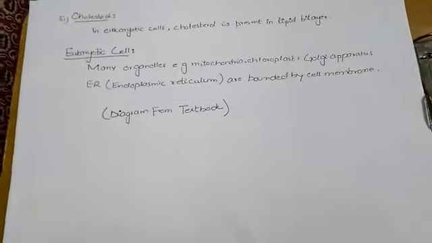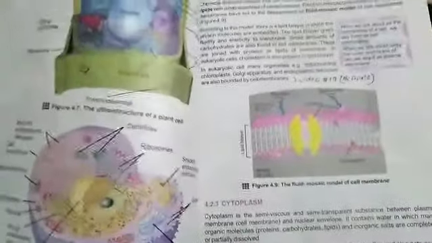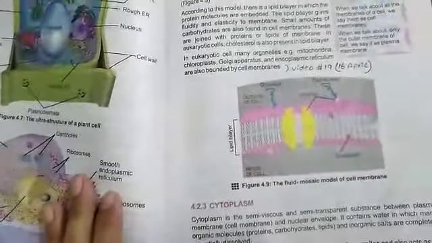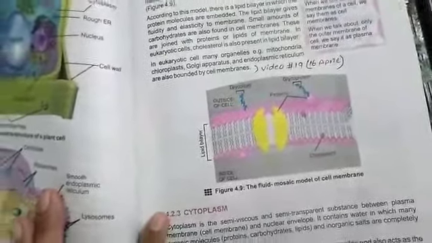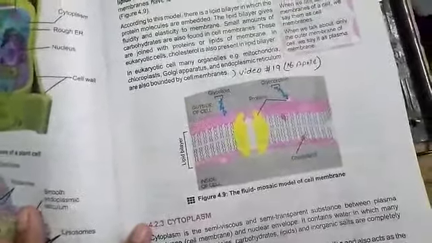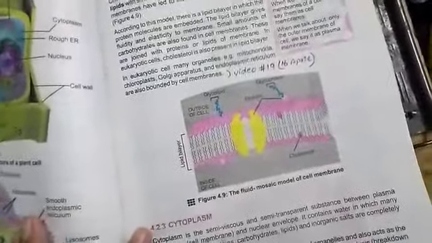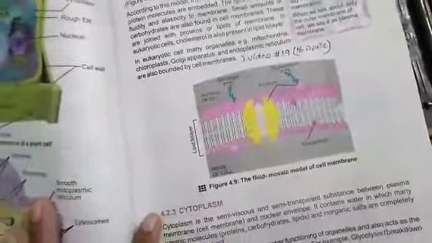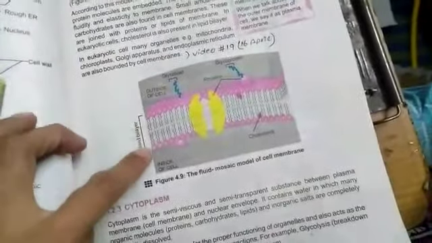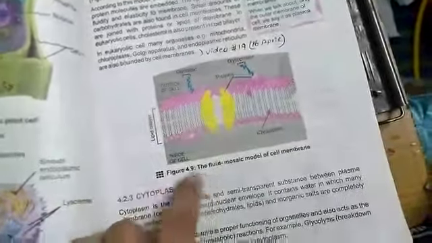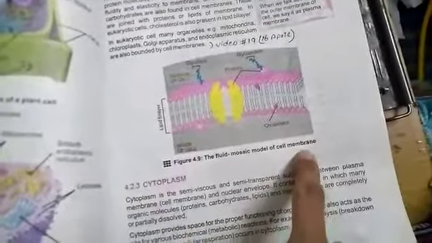Now come to the diagram which is present in your textbook. See, the blue ones are glycoproteins and glycolipids. The yellow ones are also proteins. Outside of the cell, these are the lipid bilayer, two layers of lipids. Cholesterol molecules are also present. Proteins are also embedded. So these things represent the fluid mosaic model of cell membrane.